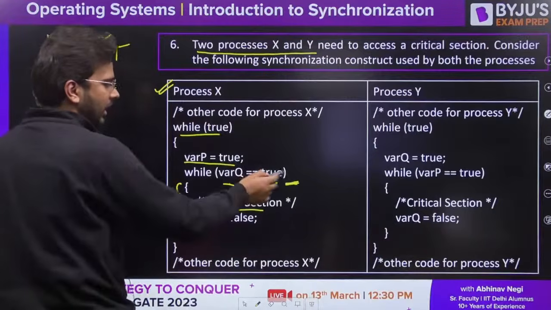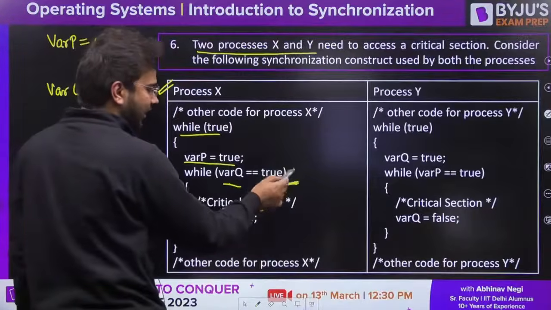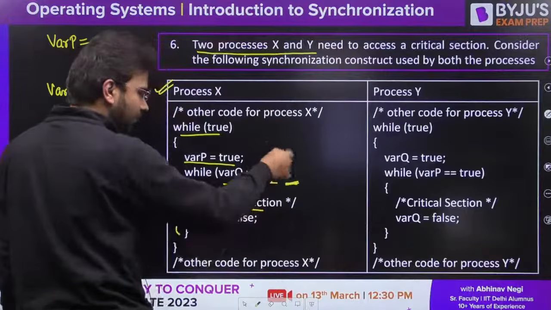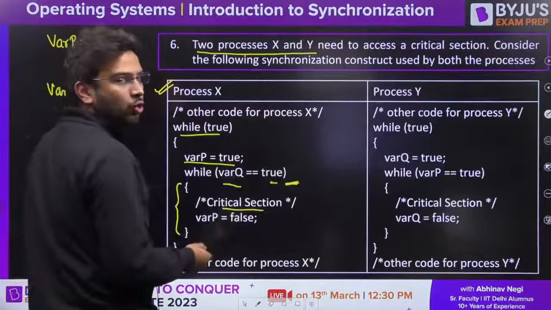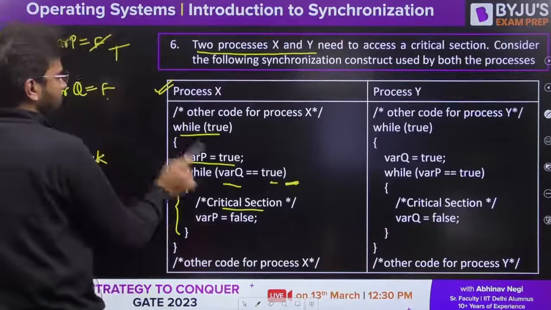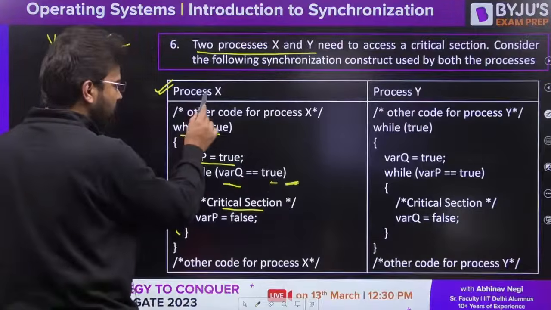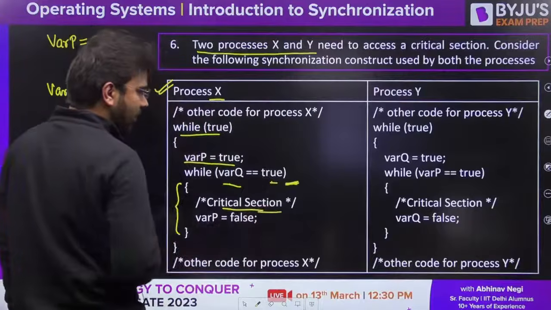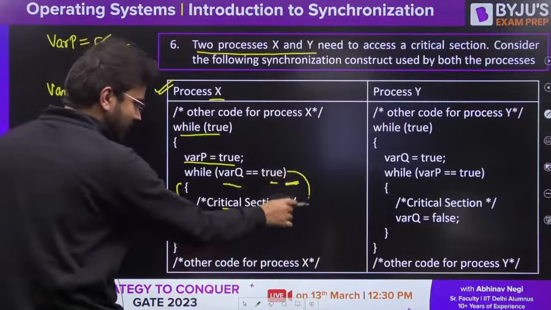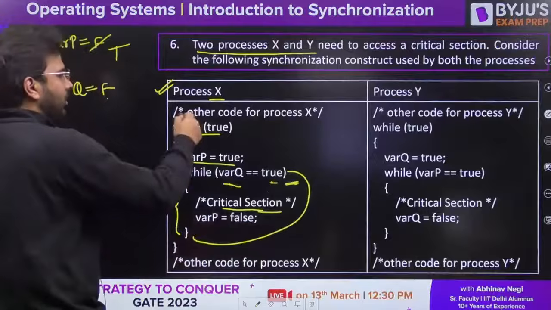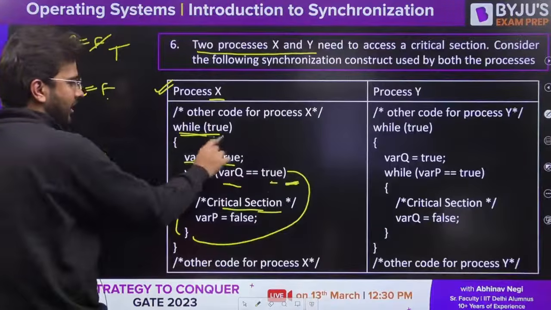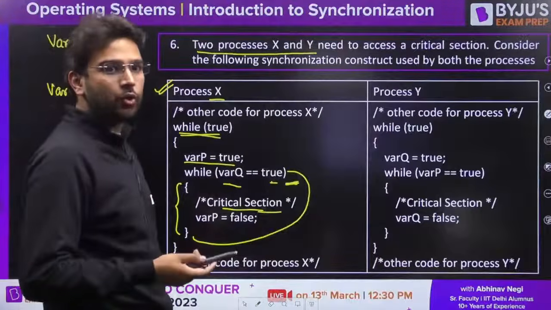If there had been a semicolon here, it would be an infinite loop if true. But here var Q is equal to false, false is equal to true, that is false. That means process X will not be able to enter the critical section. It will just directly jump outside, and then it will again execute while is equal to true.